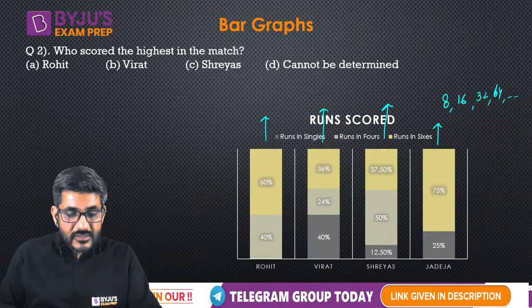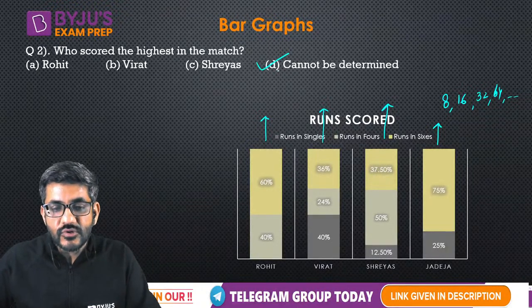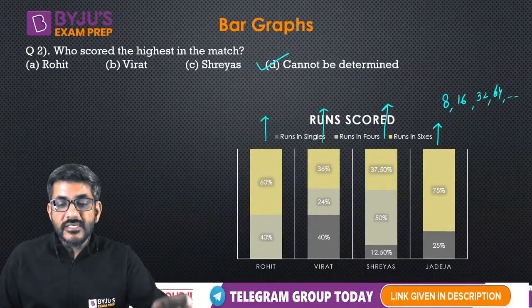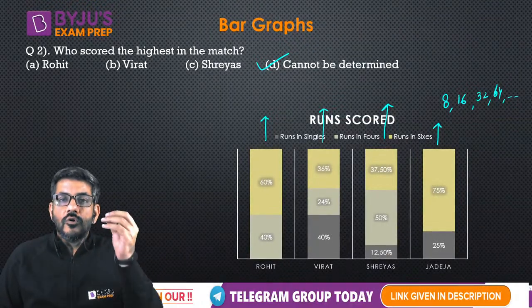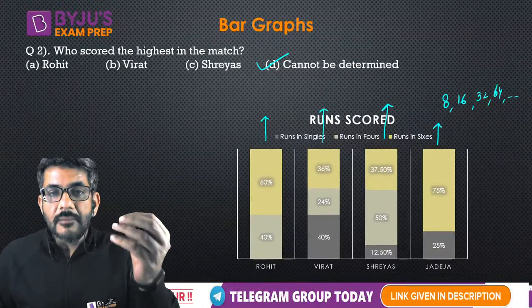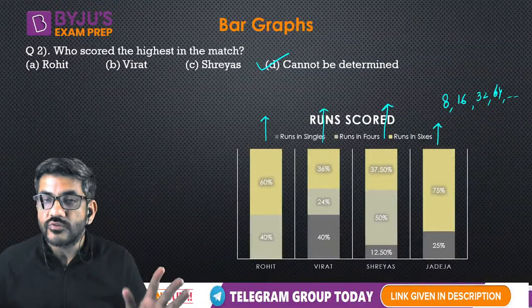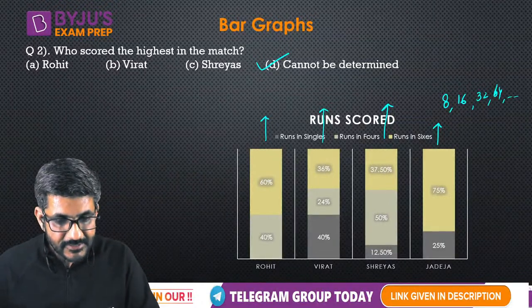So therefore, for this question, I can straight away say the answer should be, cannot be determined, because of one single reason, that from this graph, I would only get to know who is making in multiples of which number, but we can't say who scores the highest or who scores the lowest. That can't be determined.